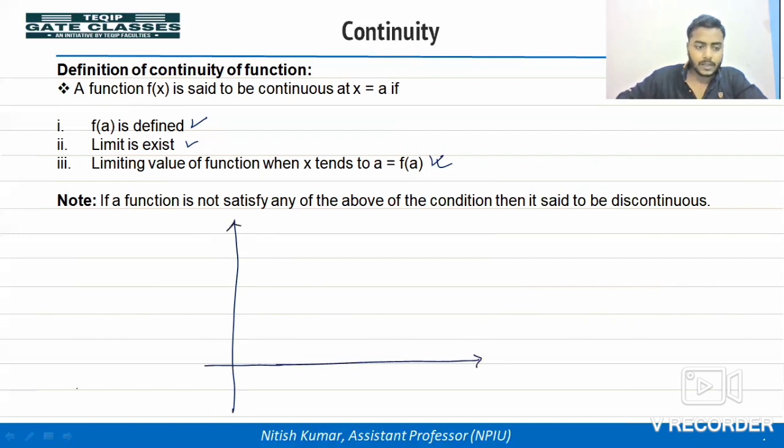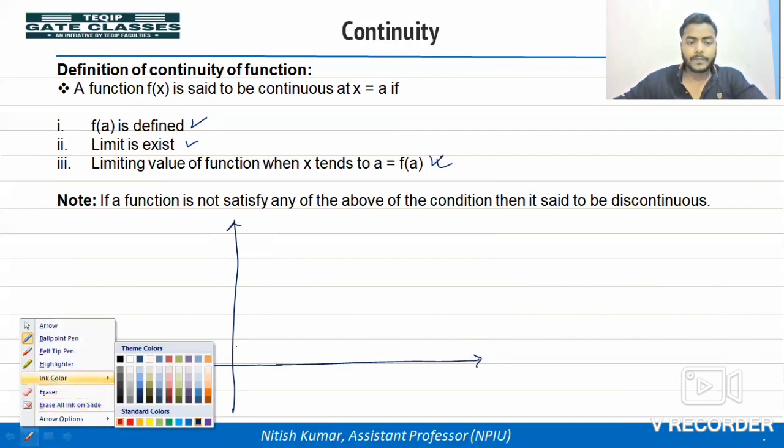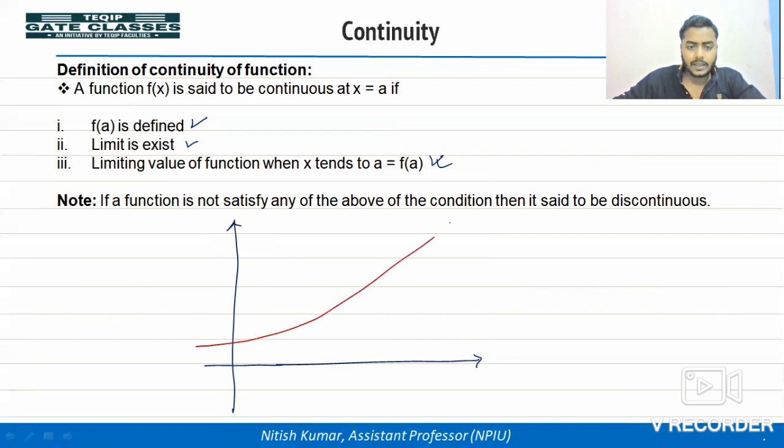So see, x and y axis, take any function like this. I am taking this as the function f(x). Let's say this point is x is equal to a, and we can write it in terms of coordinates as (a, f(a)), right?